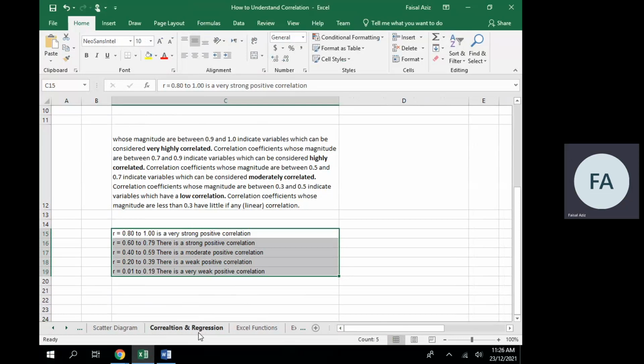I hope you have understood this concept and you can apply this concept on data. You can simply type any data and then you can apply this correlation formula, and the outcome you can check whether it is falling in the higher range or in the lower range. The ranges I have already defined, as you can see on your screen.